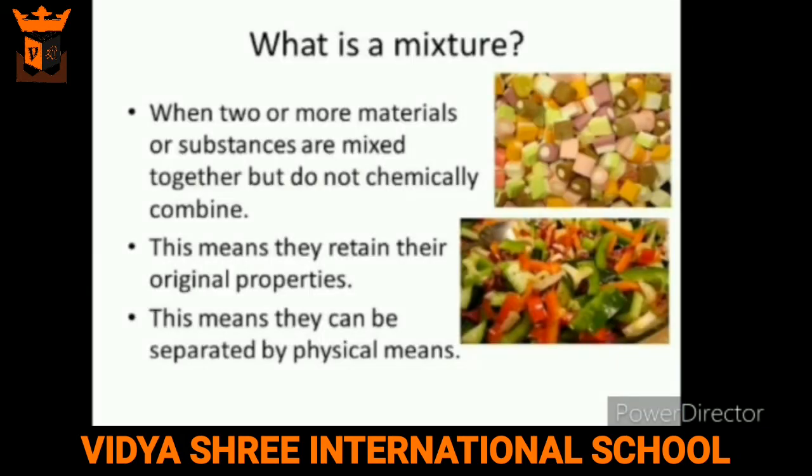Now, we'll learn about mixture. When two or more elements or compounds are mixed together but do not combine chemically is known as mixture. In a mixture, elements retain their original properties and can be separated by the physical means.